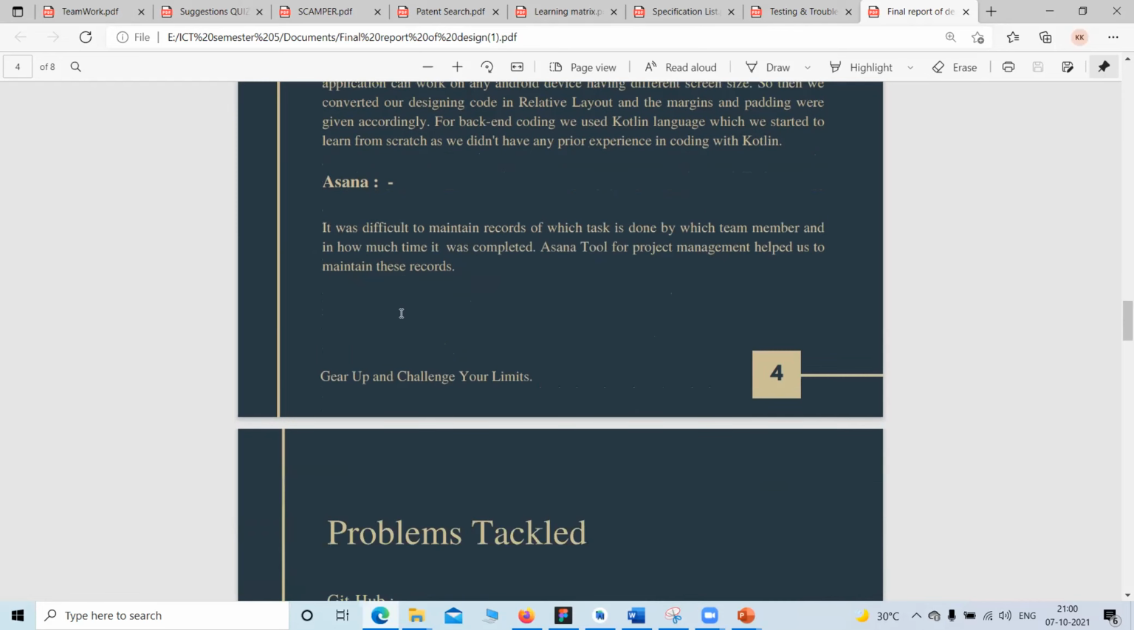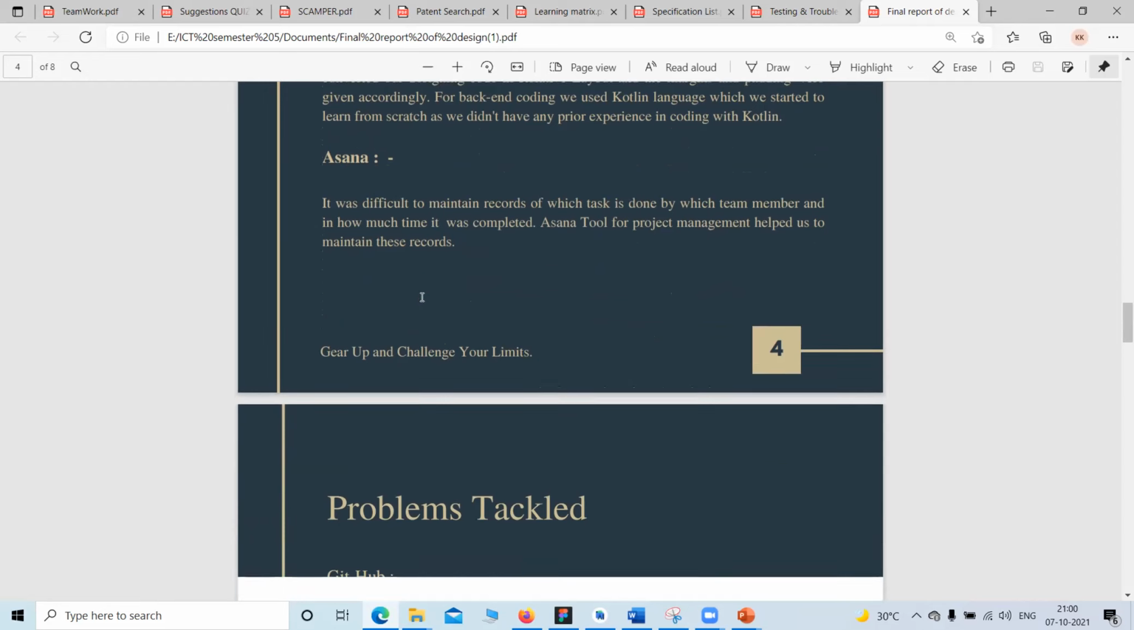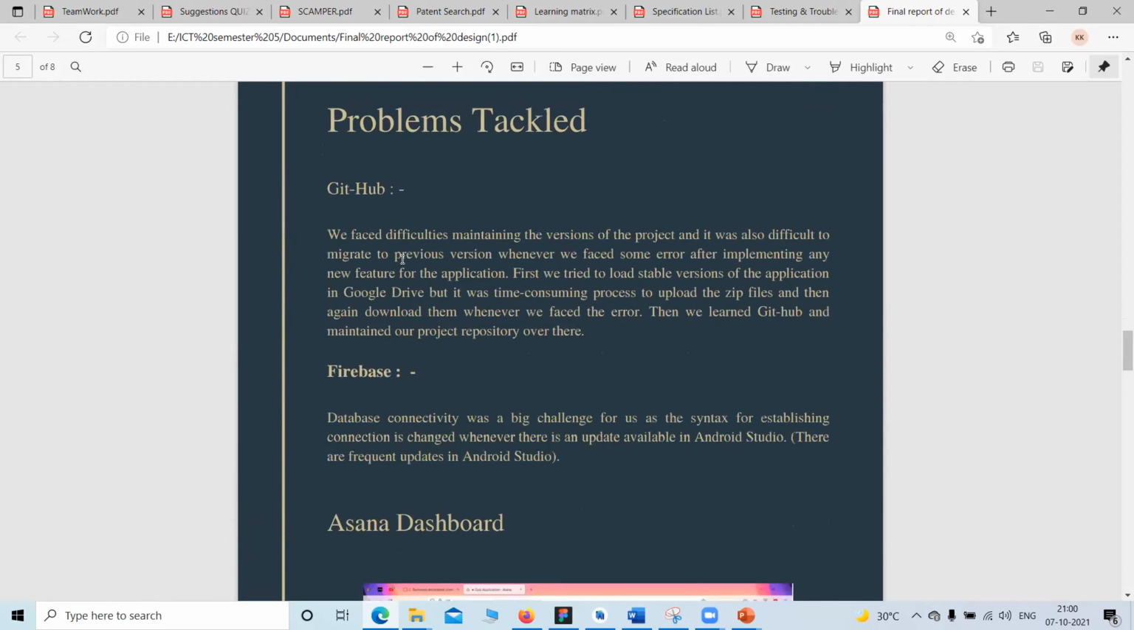The Asana tool was used to maintain our project tasks, etc. Now GitHub. We were finding it difficult every time to make a zip file of our project and upload it to Google Drive, and then when we faced some error and wanted to migrate to a previous version of our project, we again needed to download the zip file, unzip it, and work on it. So it was a very difficult and tedious task for us.